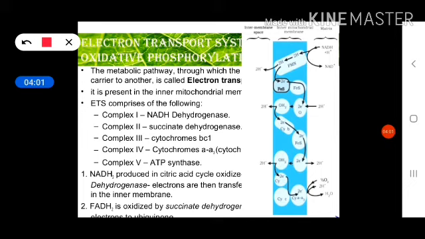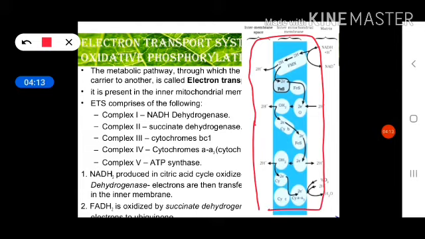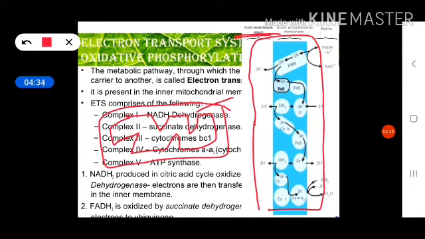What is ETS? ETS, electron transport system. You can see this one here. You know about the mitochondria. If this is the mitochondria, this is the outer membrane, then this one is the inner membrane of the mitochondria. This is the intermembranal space, written here, this part. And the inner mitochondrial membrane means this thing. Inside the membrane, this is the matrix, the liquid part is the matrix.